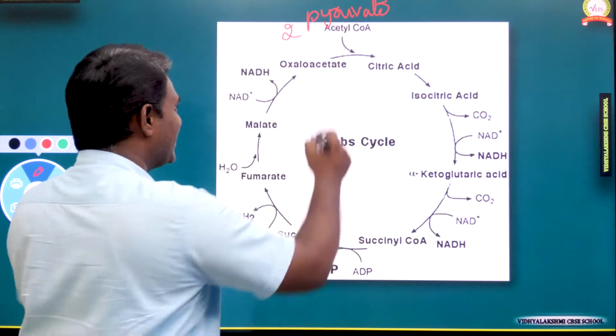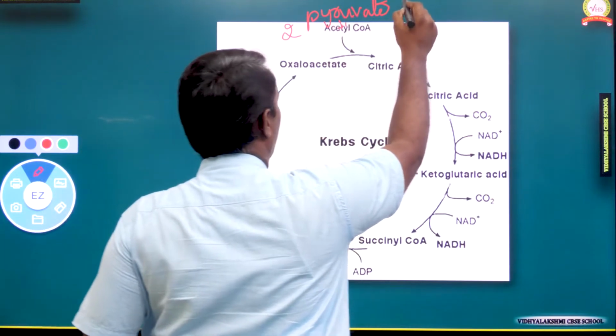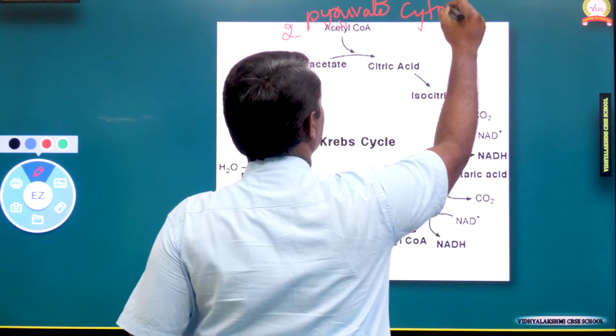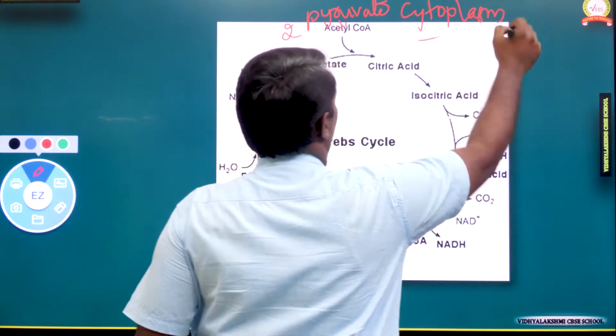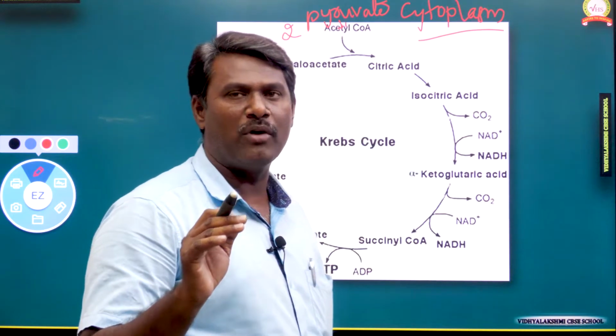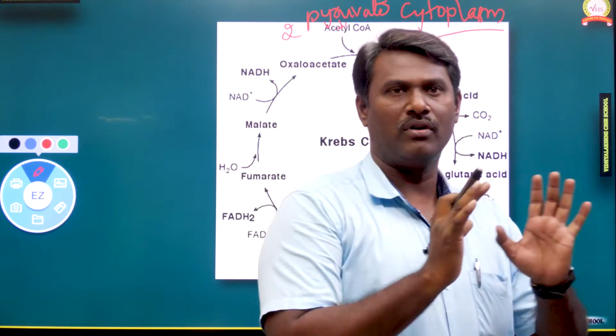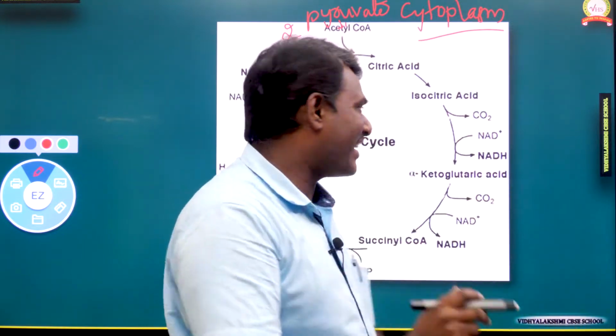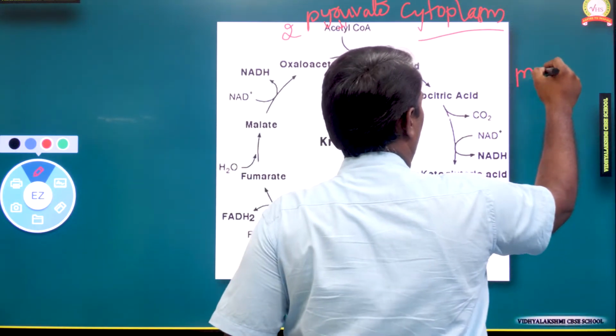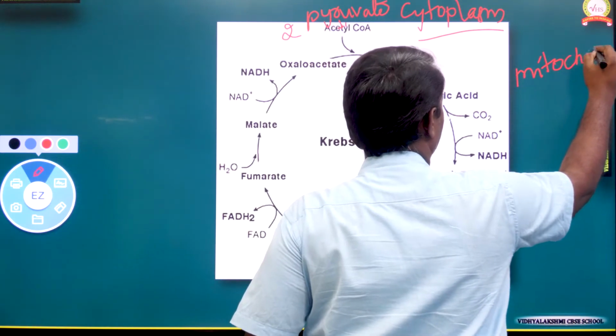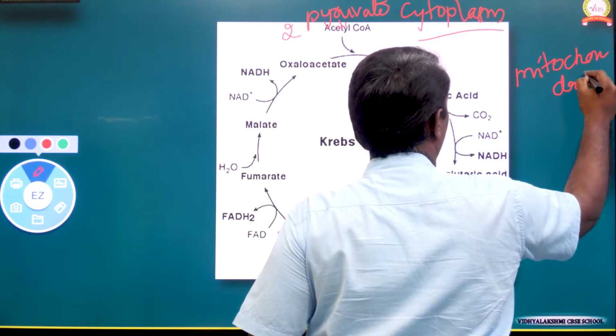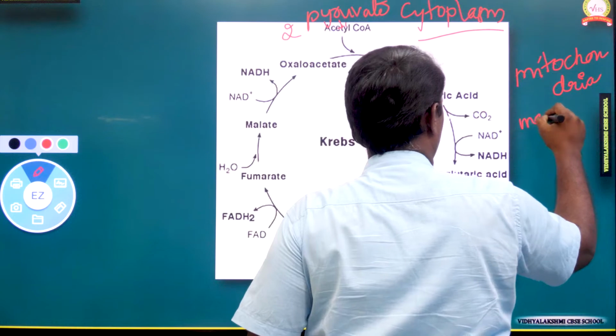This pyruvate molecule is formed in the cytoplasm. But the TCA cycle occurs in the mitochondria, in the mitochondrial matrix.